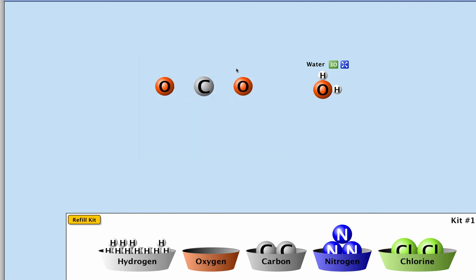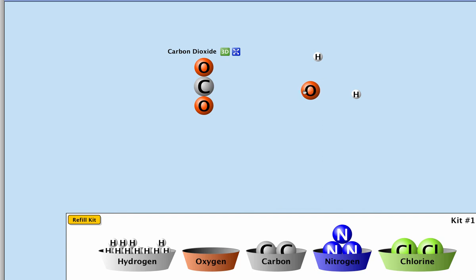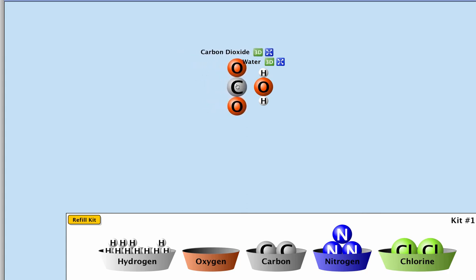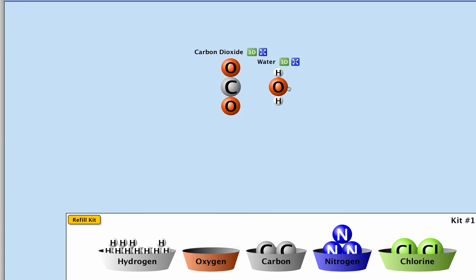So if I break these two apart, I'm going to kind of rearrange them like this. Let me just show you this so you can actually see what's going on here. If I try to bring carbon right into water, they will join, but they don't make carbonic acid in this way. So what's up with that, Mr. Woods?